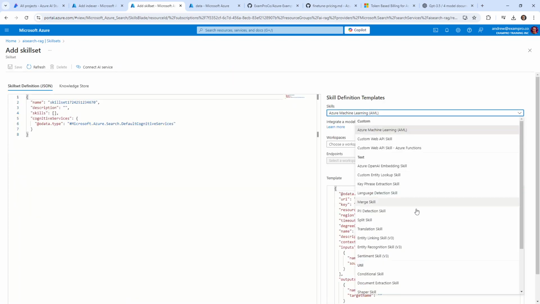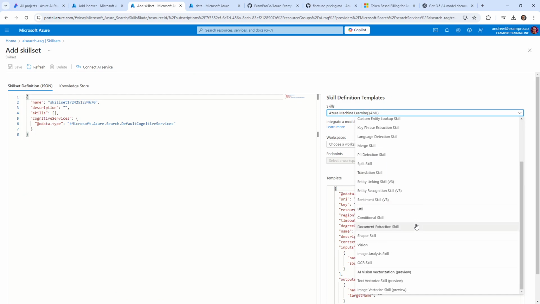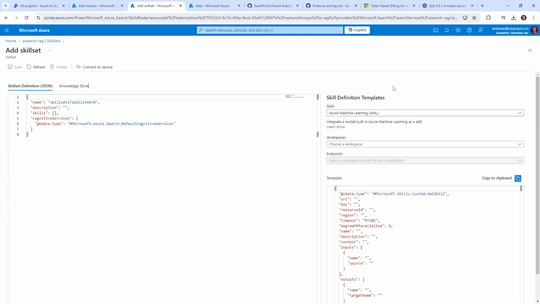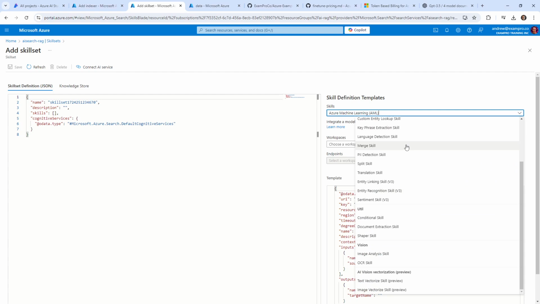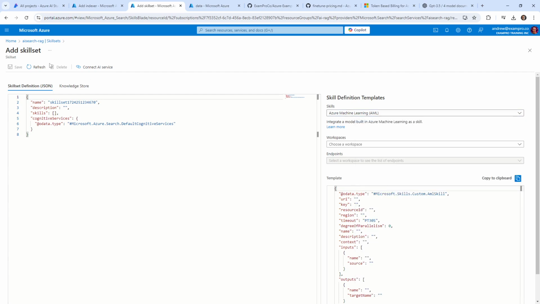Yeah, so we have skills all over the place. I think that's what it is. Give me just a moment here. Yep, so that's exactly what it is. A skill set is just a way for us to add additional processes before things get imported. Right now, I don't really have a use case for this, so that's not that interesting for me. But imagine that we had in our data store a bunch of PDFs. Then we could OCR that, and that would actually be interesting. So maybe we'll try that after we get something working if we have time. But right now, I'm just going to keep it nice and simple.